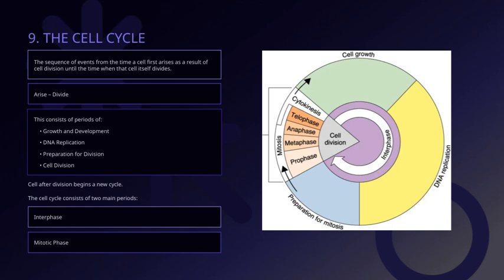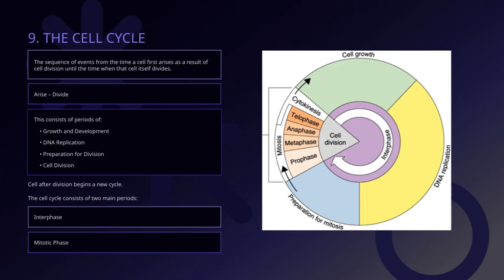Now let's take a closer look at the mitotic phase, starting with interphase. This is a crucial period in the cell cycle where the cell is preparing for division. The cell cycle itself has two main parts, one where the cell is actively dividing and another where it's preparing for that division.